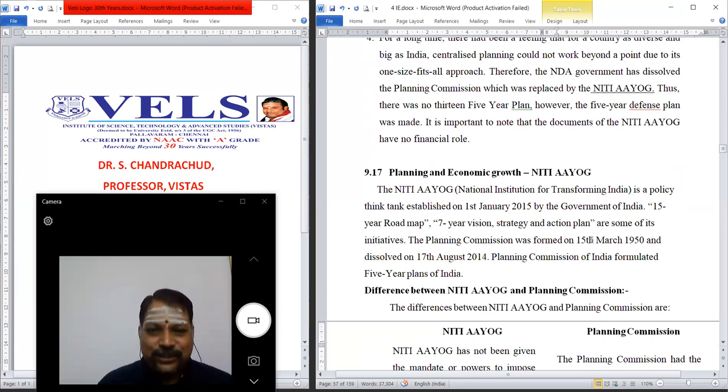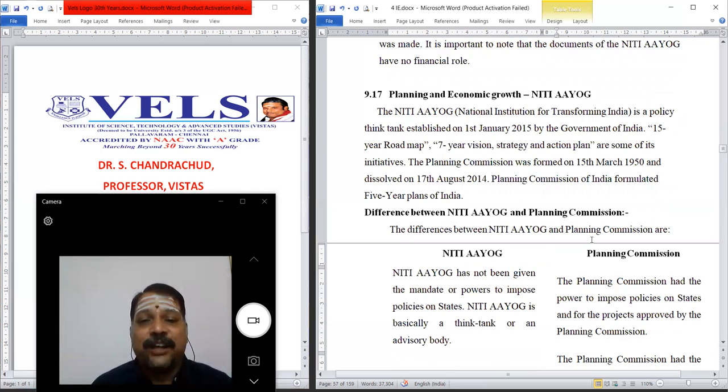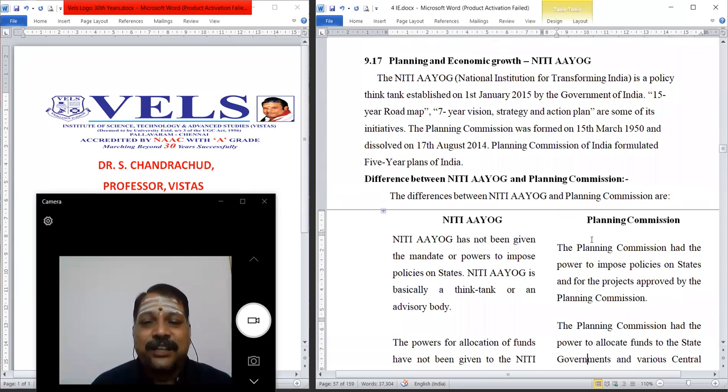Because of this, India got its momentum in economic growth. The Planning Commission was formed on 15th March 1950 and dissolved on 17th August 2014. The Planning Commission of India formulated five-year plans, but it was replaced with NITI AAYOG.